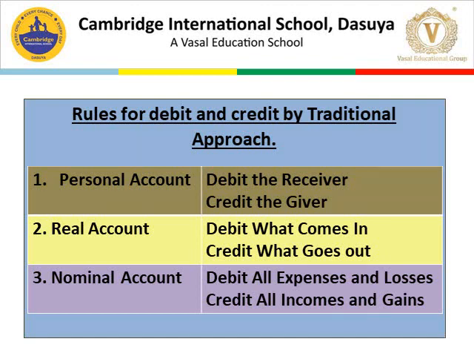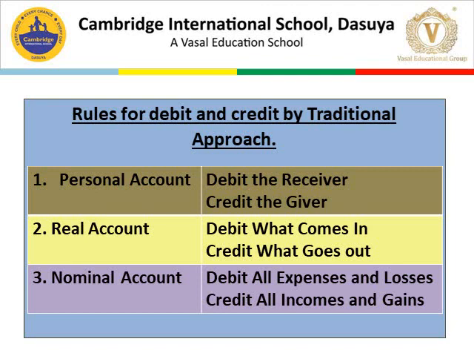Rules for debit and credit by traditional approach are here below. Number 1, personal account. It covers all the persons: natural person, artificial person, and representative person. The rule for the personal account is debit the receiver, credit the giver. Second is the real account. It covers all the assets, whether intangible assets, tangible assets, current assets, or fixed assets.